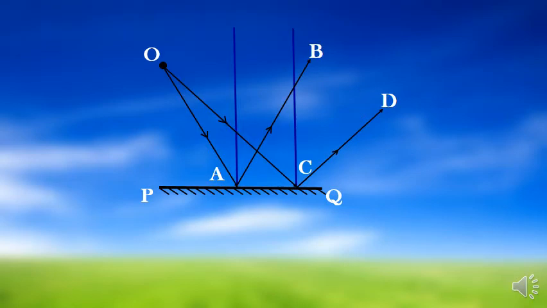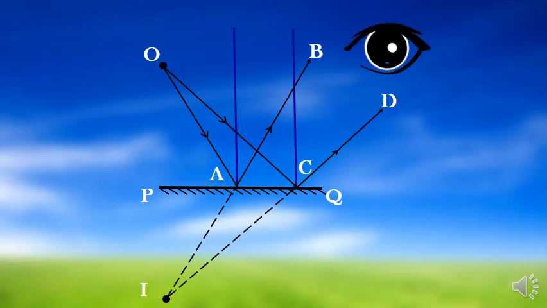Let us extend them further. We will extend these with the help of dotted lines. Can you tell me, do they meet? We have extended them in the backward. If they meet, let us mark this point as I. For viewer's eye, that is at point E, do the reflected rays appear to come from the point I?